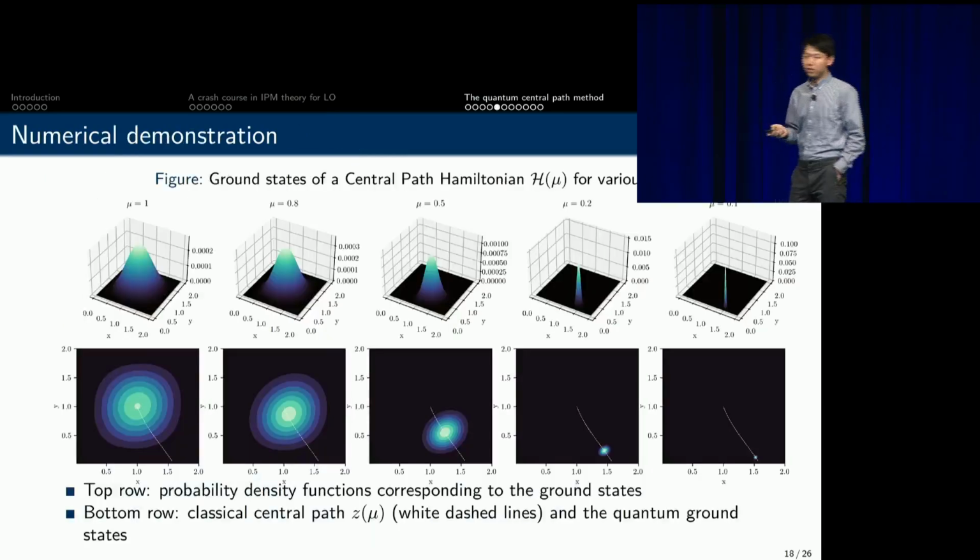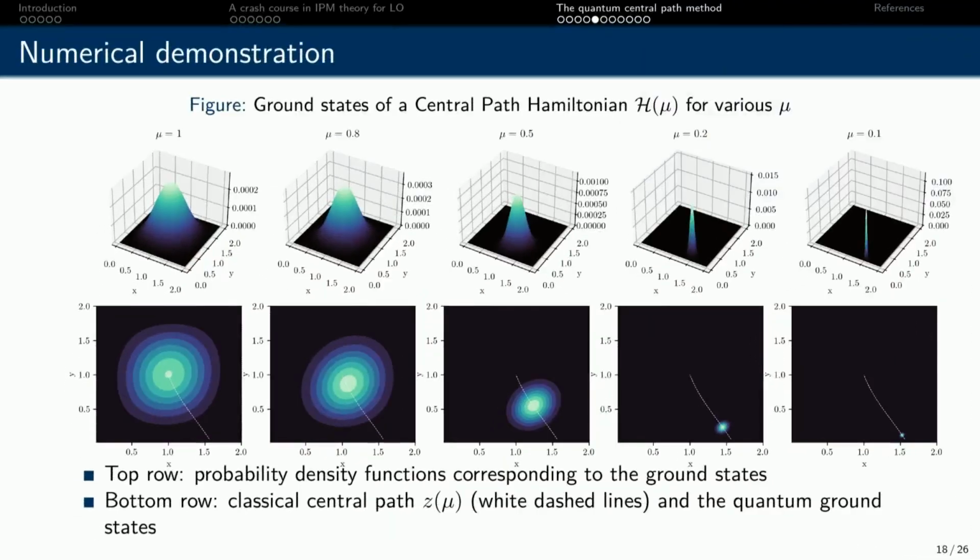And here is a numerical demonstration of this whole idea, where we plot both the ground states and also the probability distribution corresponding to the ground states for different choices of mu, where we illustrate with a two-dimensional system. And here the central path is illustrated with this white dashed line. As you can see, when we decrease the value of mu, this wave packet is getting more and more peaked along the central path, and itself is tracing down the central path. So for a very small value of mu, we're going to get a very peaked delta-like distribution concentrated on the boundary of the central path, which will give us approximate solutions.